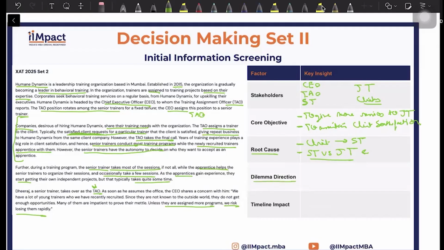What is the dilemma direction? Quality of the session, which is important for the client satisfaction, versus attrition of junior trainers. And what are the timeline impacts? So we don't really have any data given here for short term or long term. We are not being given that. So that will be something that will depend upon individual questions. However, you can safely say that because this is a repeat business, long term impact is going to be very high of any decision that you take.